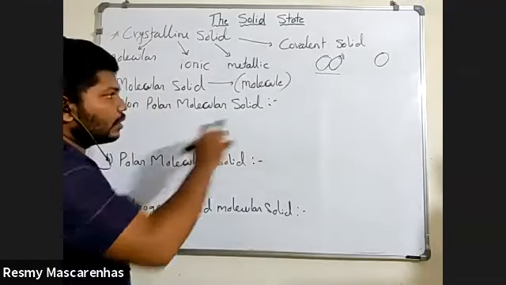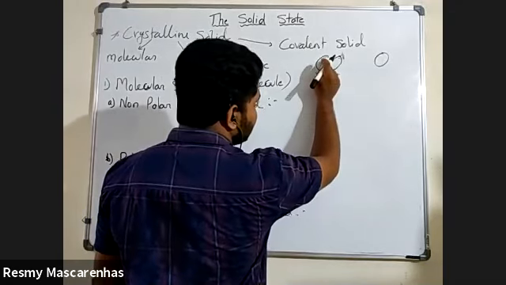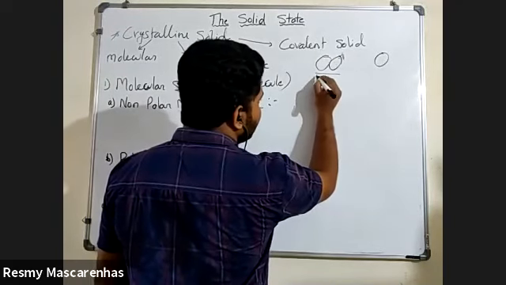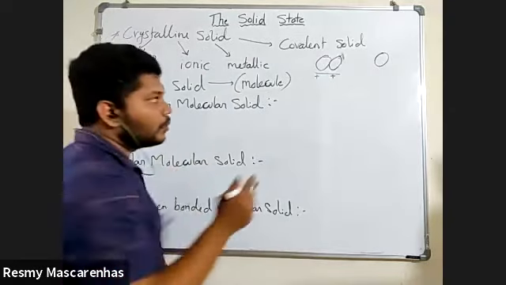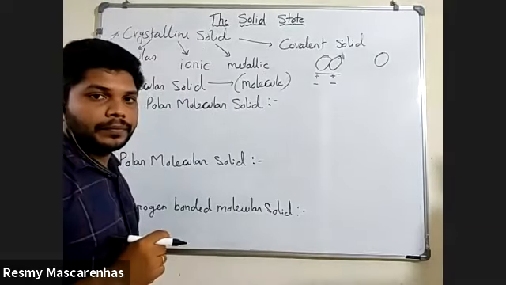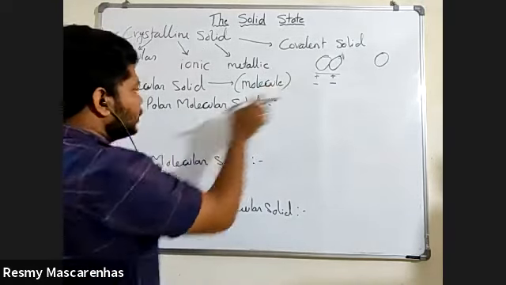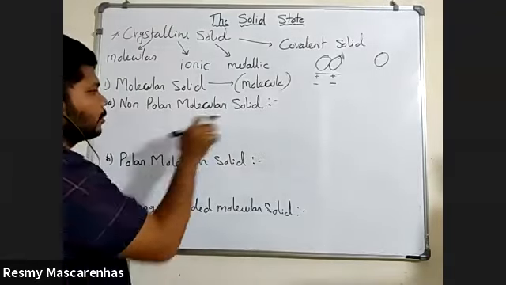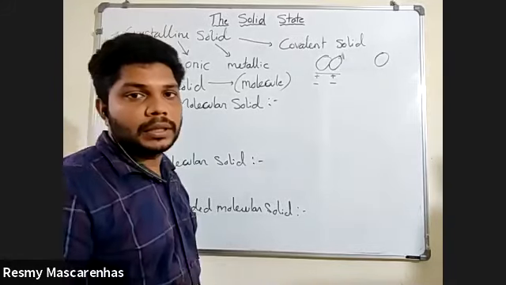Which solid is called a non-polar molecular solid? When atom A, this atom and this atom, are either both positive or both negative, then this type of solid is called a non-polar molecular solid. Why is it called non-polar? Because it doesn't have any poles.